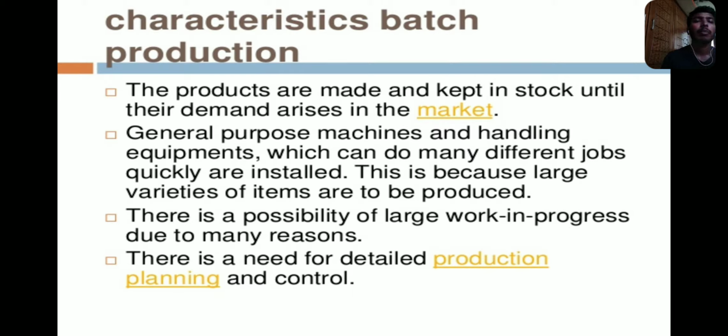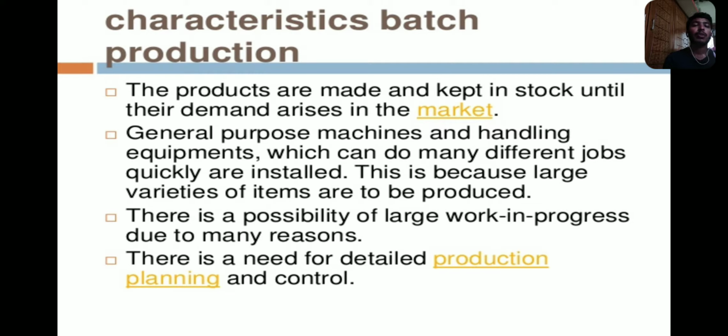General purpose machines and handling equipment which can do many different jobs quickly are installed. This is because large varieties of items are to be produced. If the product is successful in the market, we get more offers on that product, we get involved in more jobs on that product, and we take up more production. These are all the steps involved in batch production, once the customer response is successful.